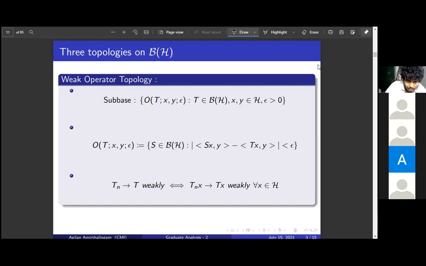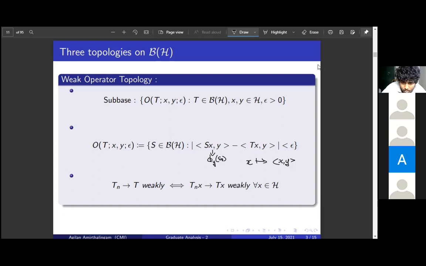The collection of these sets is a subbase for this topology. Here we know that the linear functionals on H are given by these, for some fixed y. One way to see this: if you write this as phi y, then phi y of Sx minus phi y of Tx must be less than epsilon.